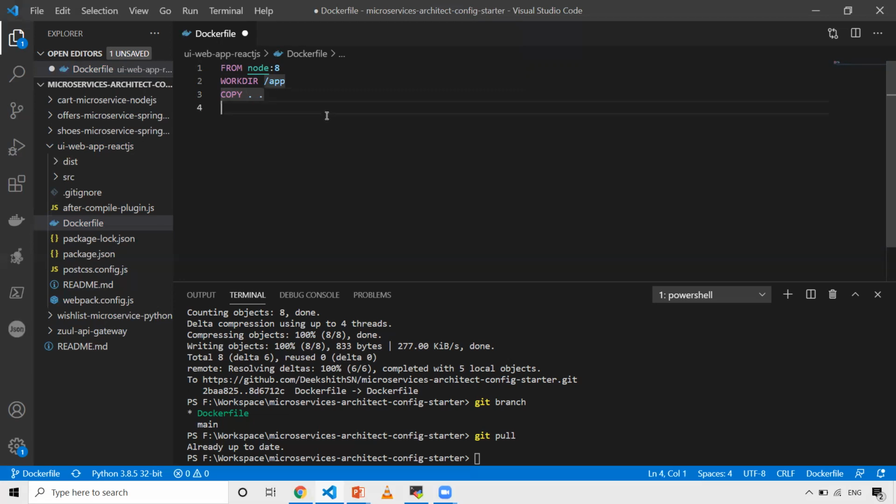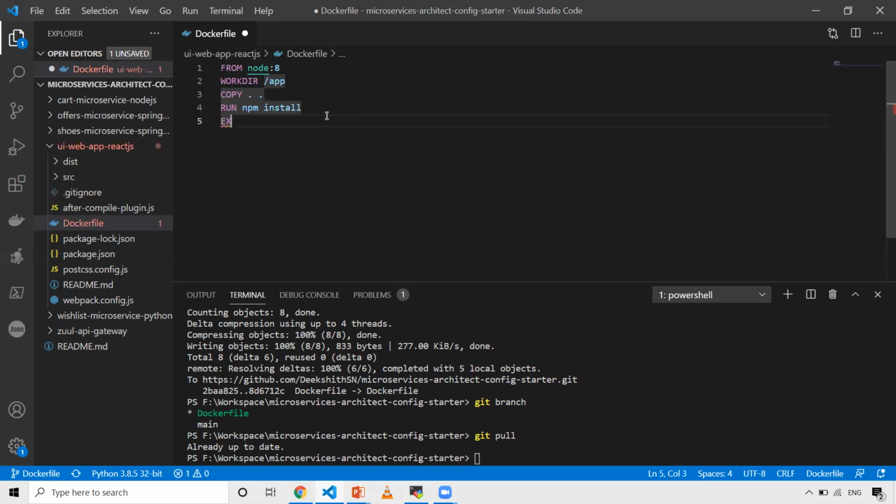And then after that, RUN. I want to build my code, so to build it, I need to use npm install. Then, in my case, I want to expose this UI application at port 8080.